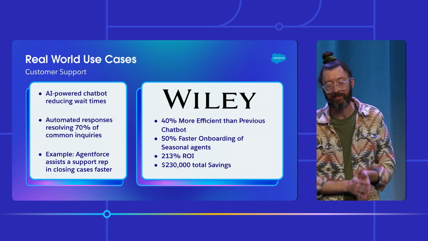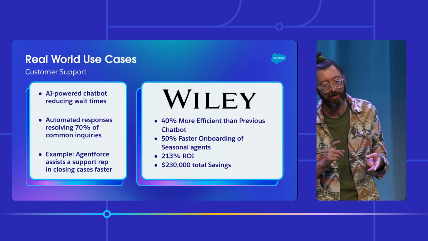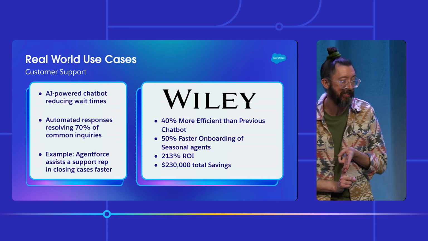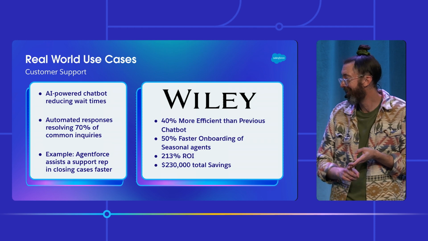What the results were, you guys can't see that, you'll look up there. 50% onboarding of seasonal agents, a 213% boost to ROI, and a total savings of $230K, which is super impressive for something that came out 6 months ago? Yeah.